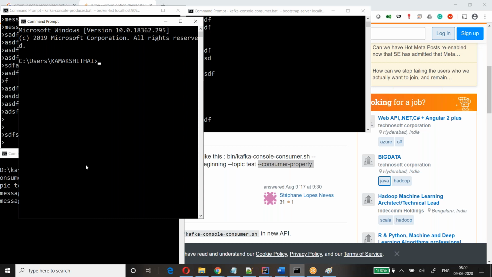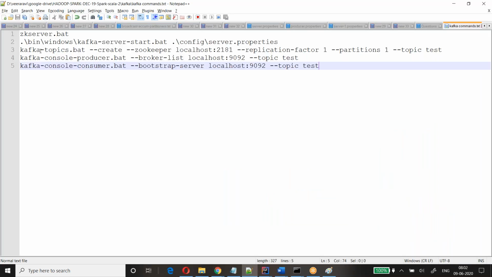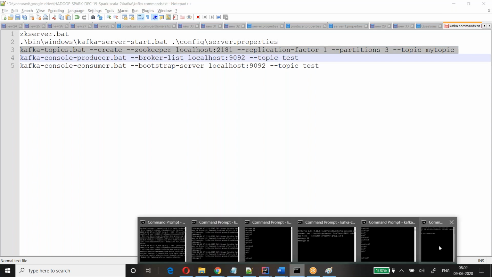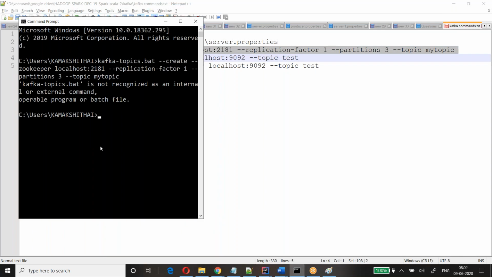Let me create another topic with more partitions. Let's say this time the topic name is my topic. I'll specify my partitions as 3. My replication factor, let it be 1. So let's copy this one.